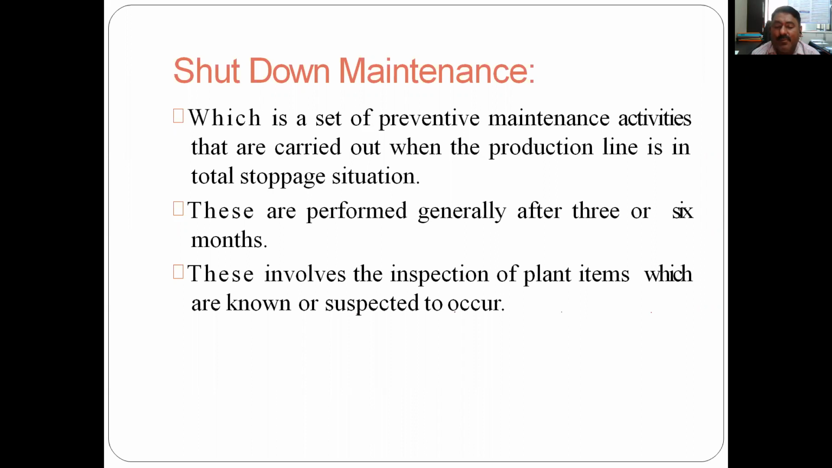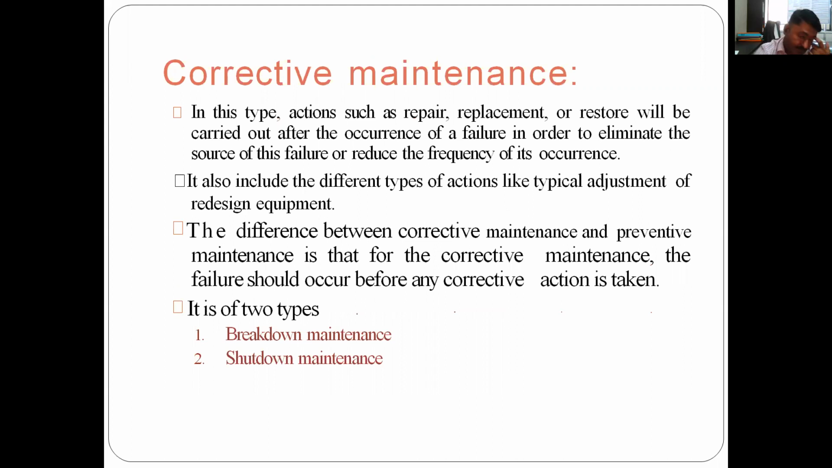This involves the inspection of plant items which are known or suspected to fail. Let us take the gearbox of a machine. If it is checked after 3 months, the inlet oil temperature and outlet oil temperature will be checked, using sensors, to see whether it is heating beyond the requirement or as per the requirement. Then one can go for checking the noise and vibration of the gearbox and bearing. It will also predict whether there is any suspected error, so that attention is given. So all these things are covered under shutdown maintenance.